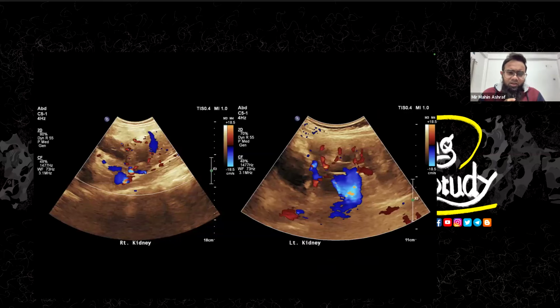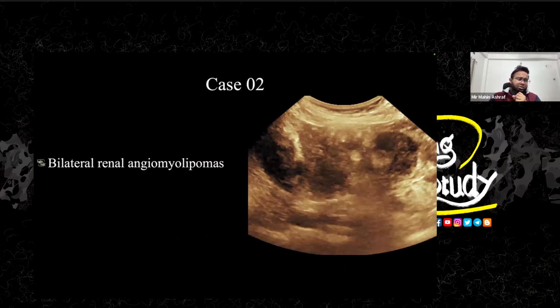So here's the picture of the right kidney and left kidney on Doppler, and you can see the regular vascular pattern is completely lost. Even for the left kidney it is slightly maintained, but for the right one, it is completely obliterated. So this is a case of bilateral renal angiomyolipomas in tuberous sclerosis.